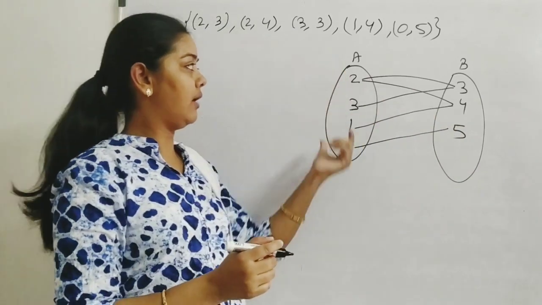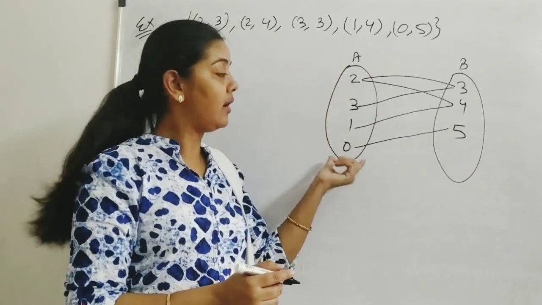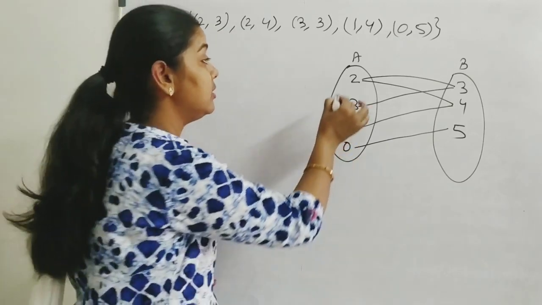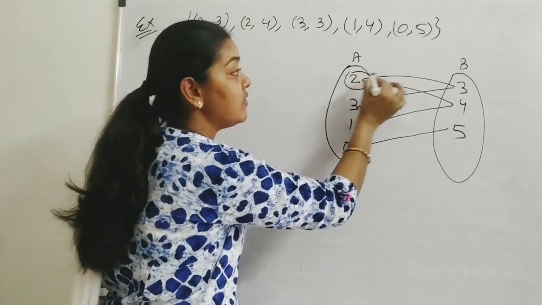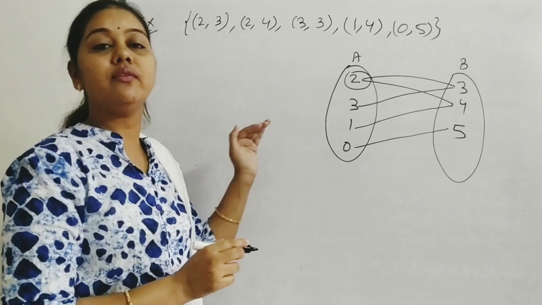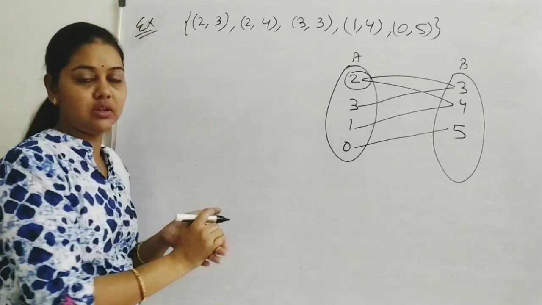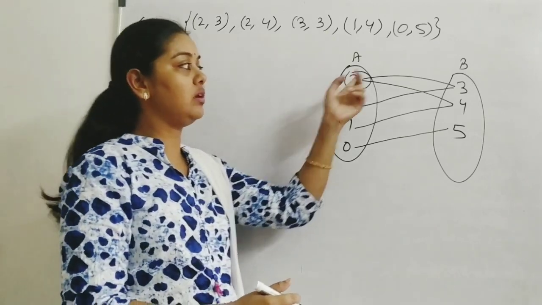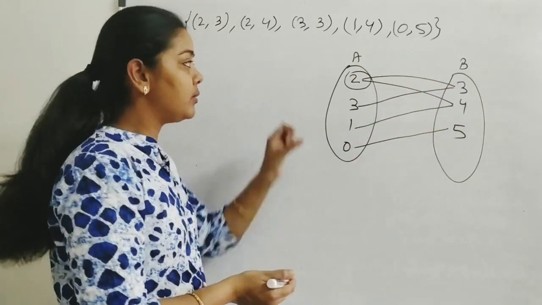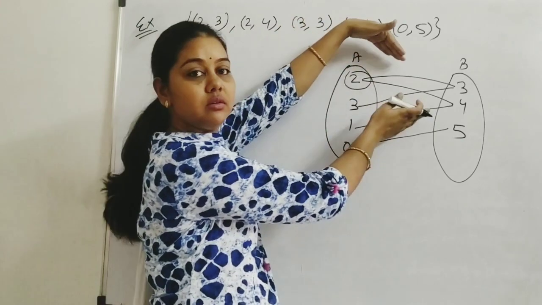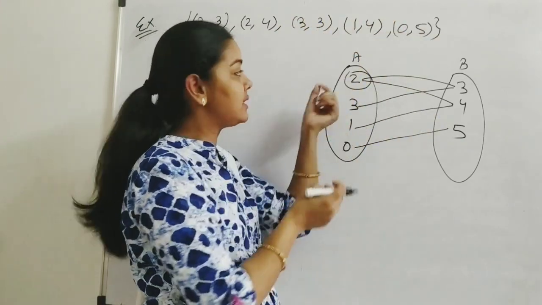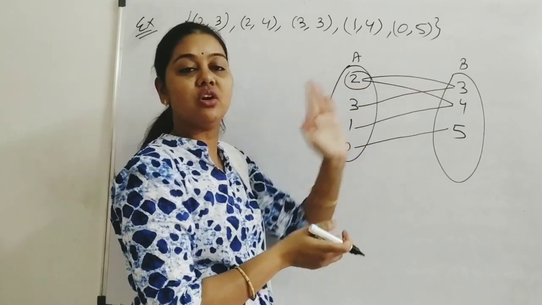It means every element of A is having an image, but look here, this 2 is having two images, 3 and 4. So it is not a function. Why is it not a function? Because 2 is having two images, 3 and 4. Is it clear? It means from a single element, two arrows must not move from set A.